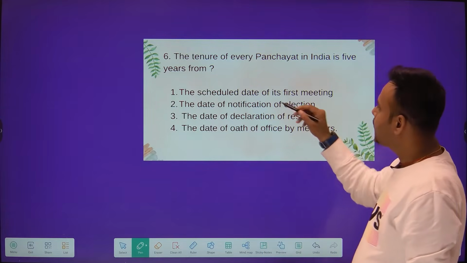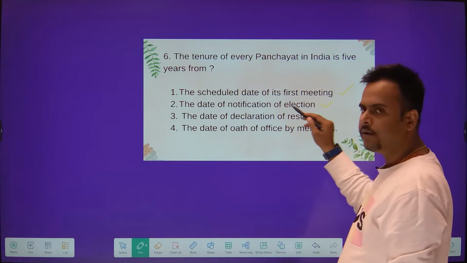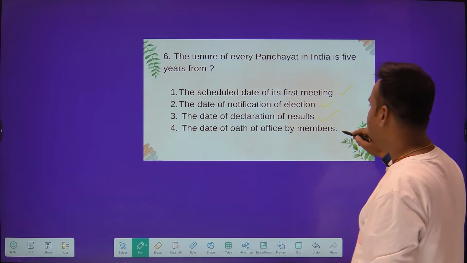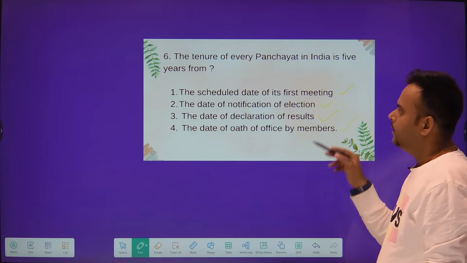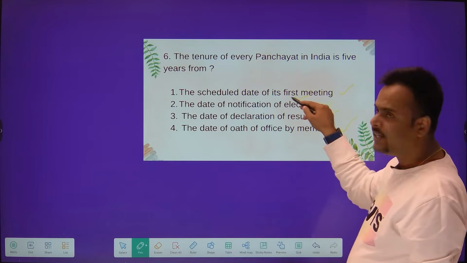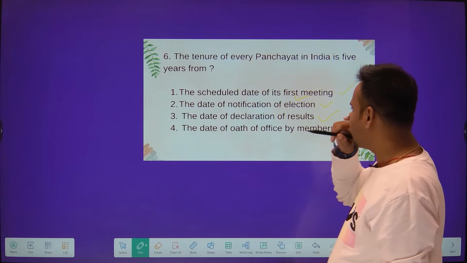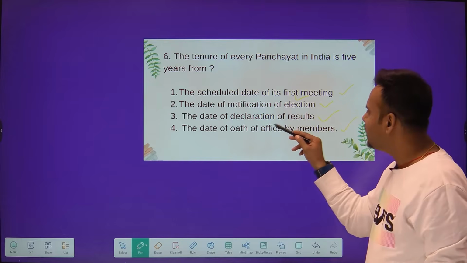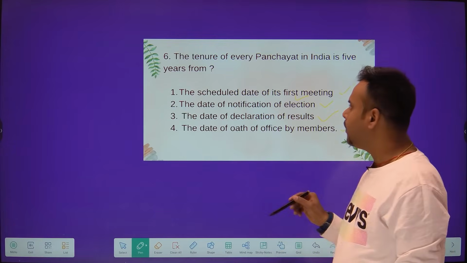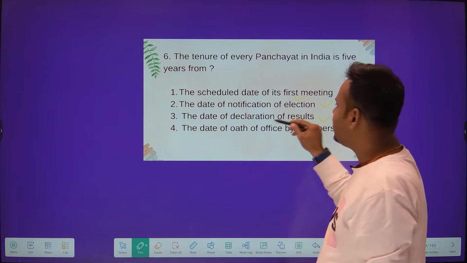Your options are the scheduled date of its first meeting, the date of notification of election, the date of declaration of results, and the date of oath of office by the members. The answer is the scheduled date of its first meeting. And when it happens after the declaration of the results. Okay, friends? When the result is declared, then the first meeting is organized in the village panchayat. So the tenure is started from that particular day when the first meeting of the panchayat is scheduled.